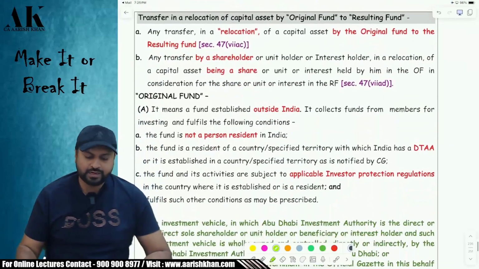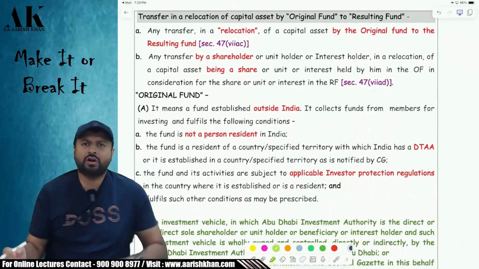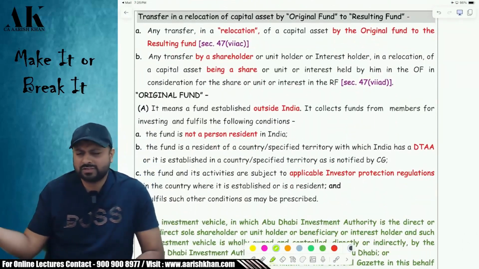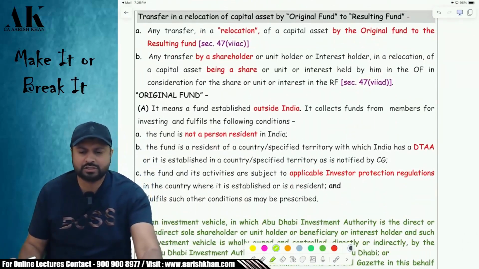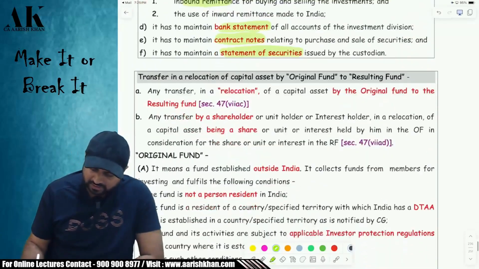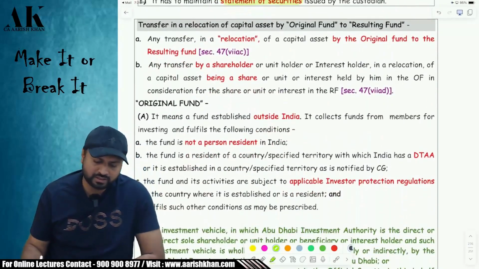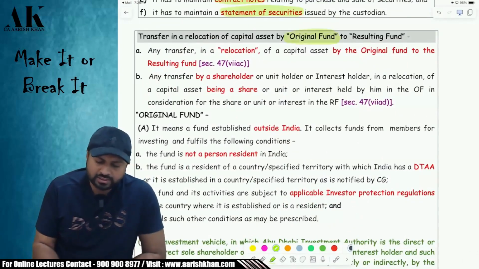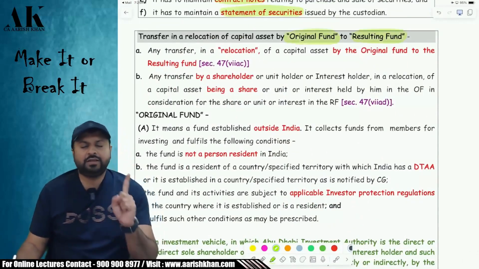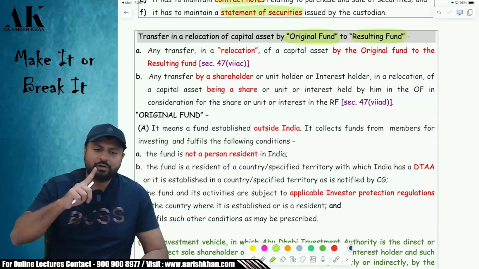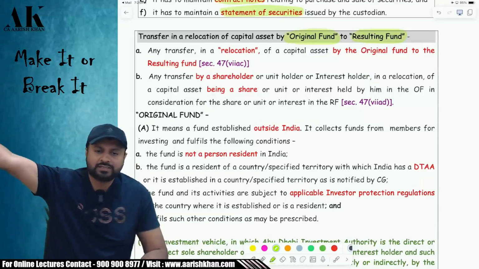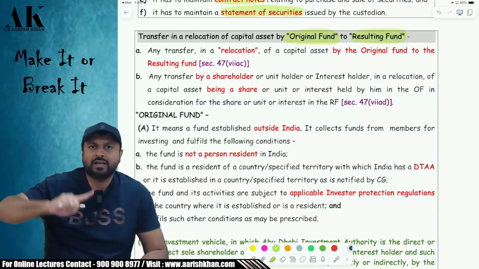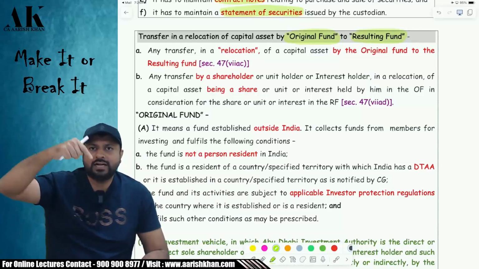Okay. Now moving ahead toward the next provision, which is also a very recently inserted provision. In the last 1 or 2 years, the government has introduced this particular provision also. So what is this provision all about? Let me talk about this provision in great detail. There is one fund, the original fund. There is one fund, the resulting fund. Let me give you a brief idea about both of them. An original fund is outside India. The resulting fund is in India. Listen carefully, see here. Original fund is outside India. Resulting fund is in India.